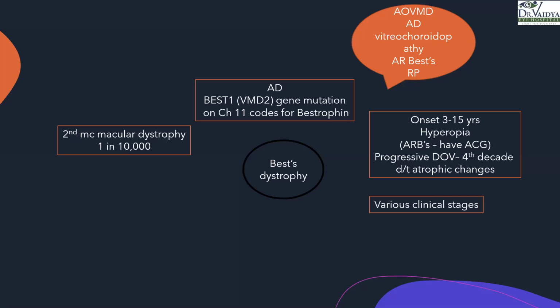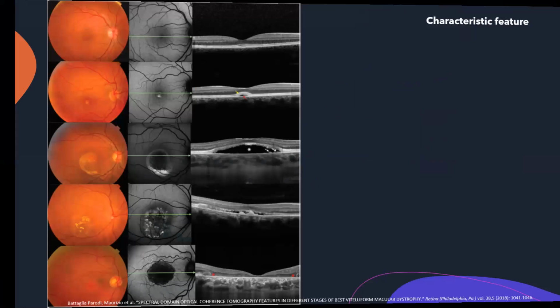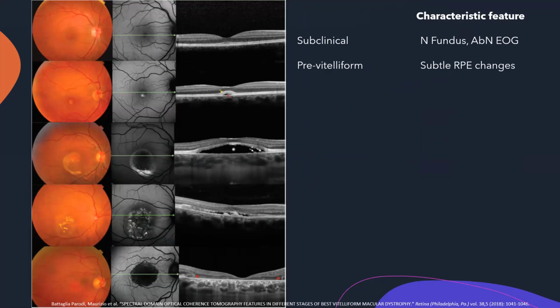It has various clinical stages. This is important in terms of your exam because there are many questions that can come for this, right? There are different books which have classified it differently, but in general there is a certain pattern which it follows. Subclinically, it has a normal fundus, but the EOG is abnormal, right? Pre-vitelliform may have some subtle RPE changes. Here we see that there is a vitelliform lesion.